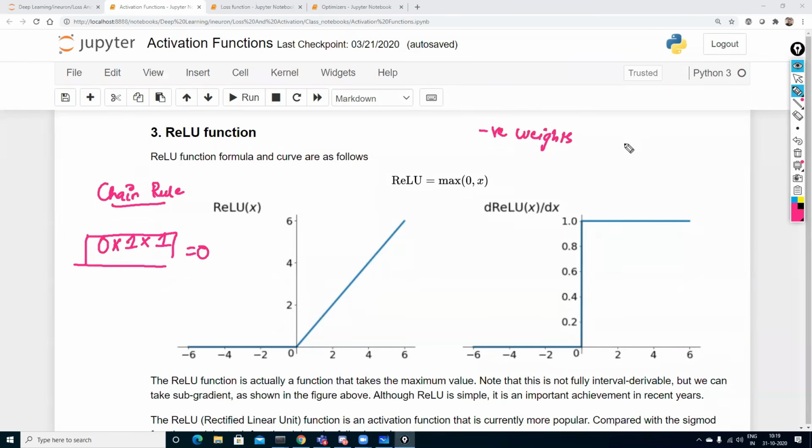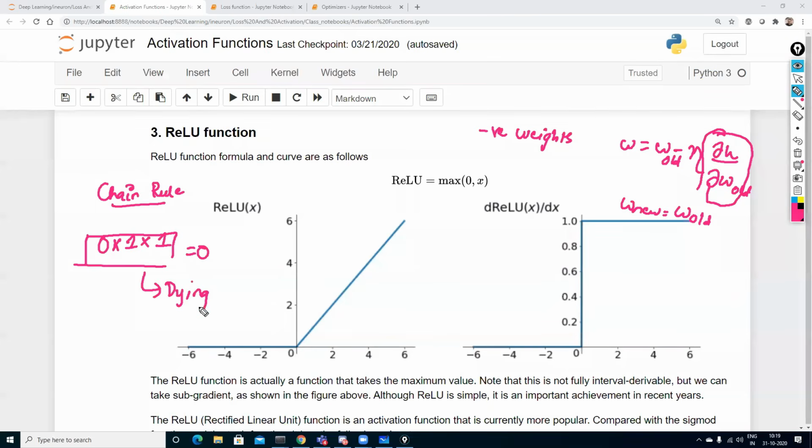And when you are doing the weight updation formula, like W new is equal to W old minus learning rate times the derivative of loss with respect to W old, when this value becomes 0, the whole value will become 0. At that time, your weight new will be equal to weight old. So in this particular case, the weight updation will not happen. And this scenario is called dying Relu or dead activation function.